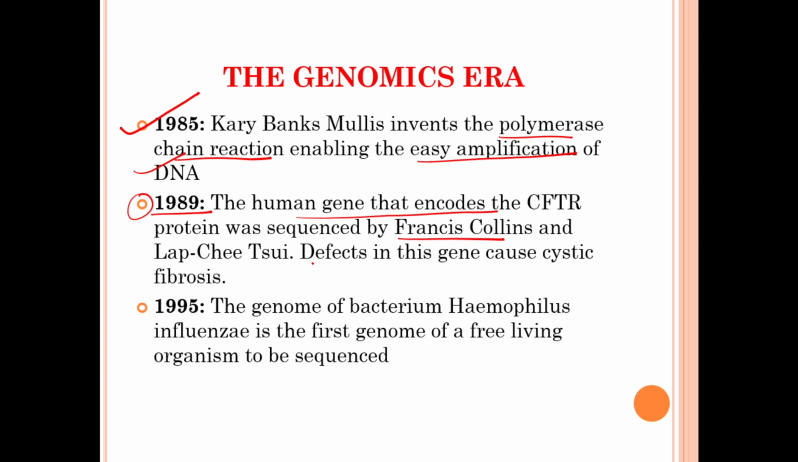In the year 1989, the human gene that encodes the CFTR protein was sequenced by Francis Collins and Lap-Chee Tsui, who found that defects in this gene cause cystic fibrosis. In the year 1995, the genome of the bacterium Haemophilus influenzae is the first genome of a free-living organism to be sequenced.